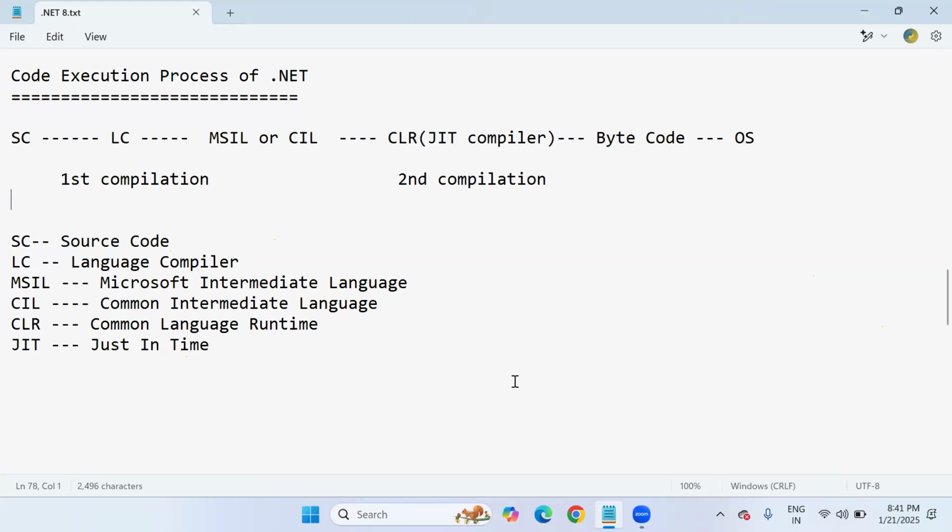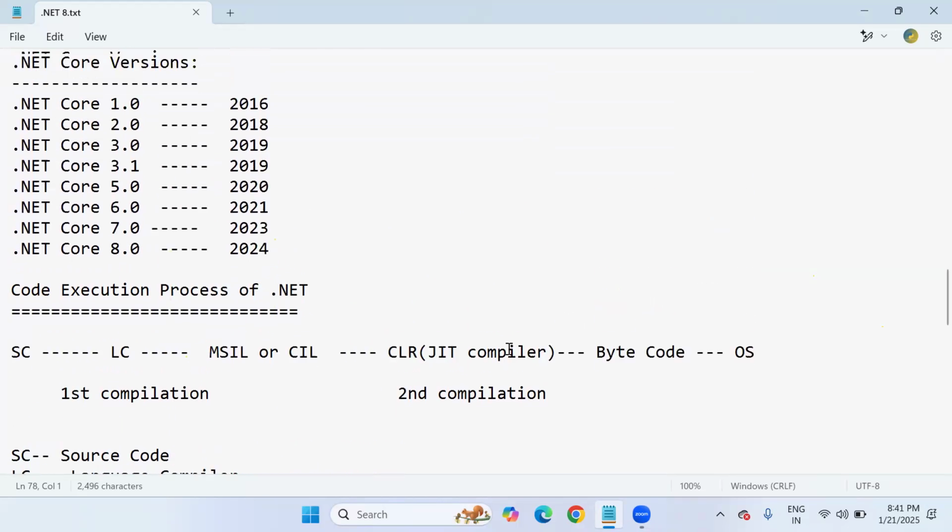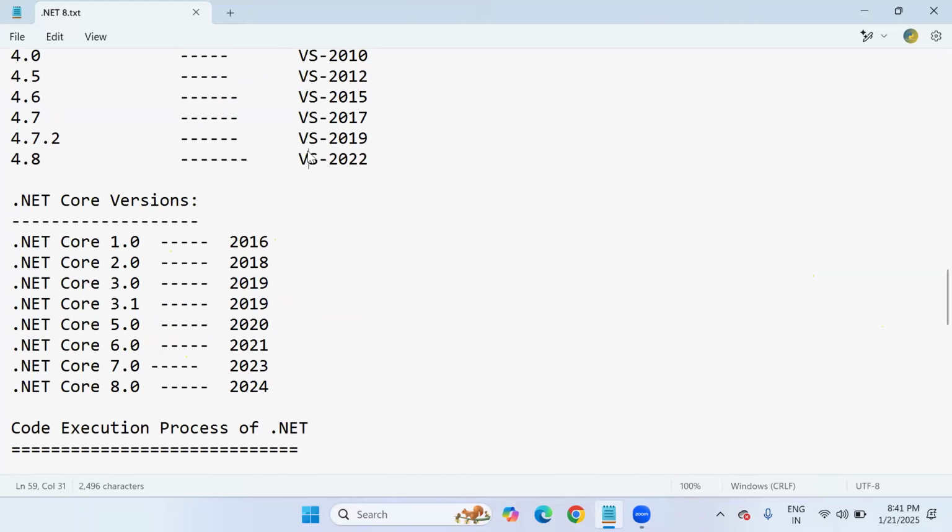The .NET Core or .NET Framework is also automatically integrated with Visual Studio 2022. Even if we install Visual Studio 2022 for the first time, the core framework, all the libraries, the Common Language Runtime and the rest of the components automatically come with it.